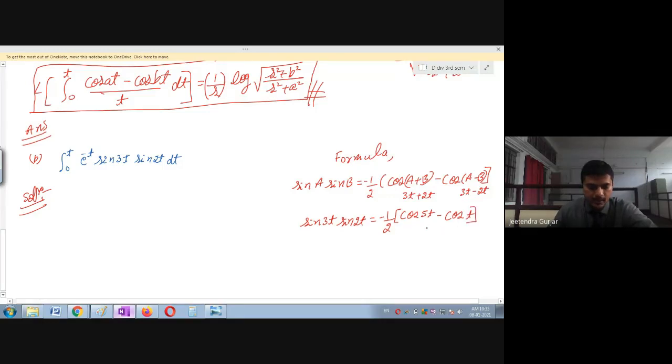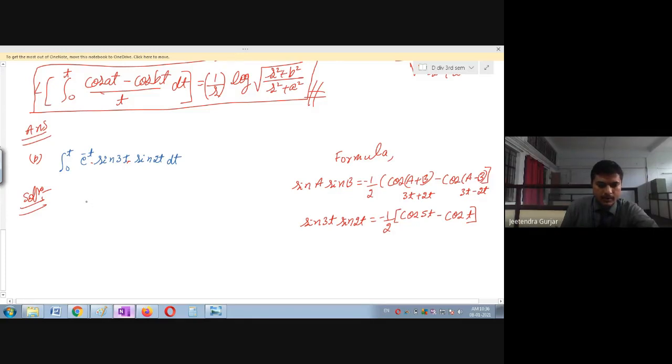This simplification you have to do. Don't take the value directly, because if you take the Laplace transform of a multiplication, we don't have any property or formula. We have to simplify this.